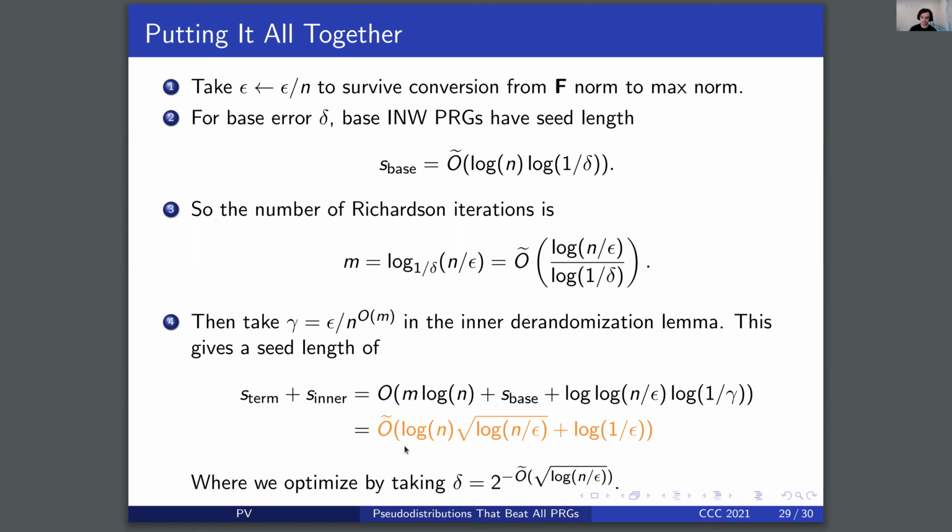And so finally, we optimize this by taking delta to be approximately 2 to the minus square root of log n over epsilon. Note that we do it in this way because here we have delta appearing in the denominator, and here we have delta appearing in the numerator. And so optimizing to make these terms roughly equal, we obtain the desired seed length.